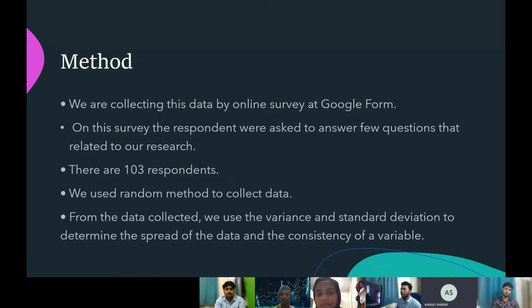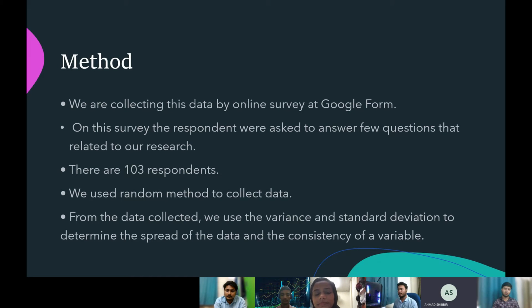And to conduct this survey, we followed some methods. To collect our data, we made a Google form, and it was an online survey. In this survey, the respondents were asked to answer a few questions related to our research.